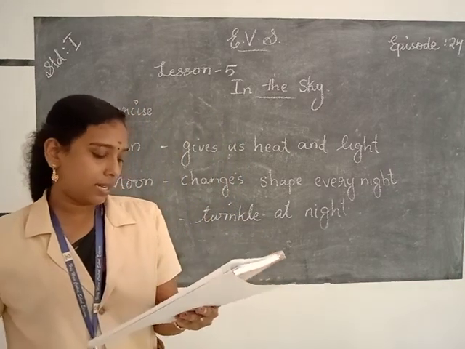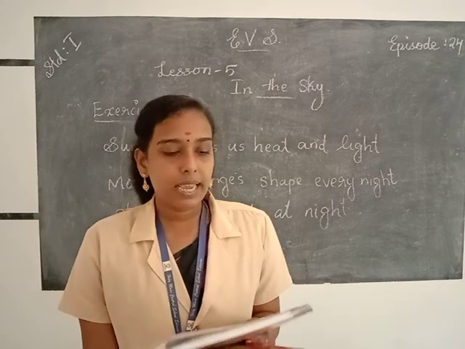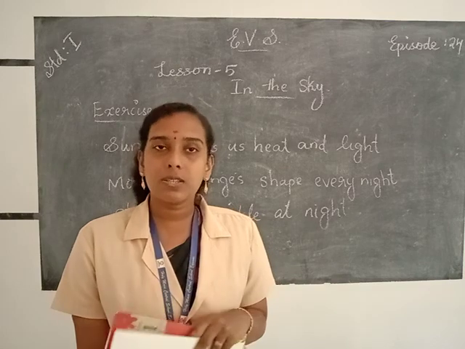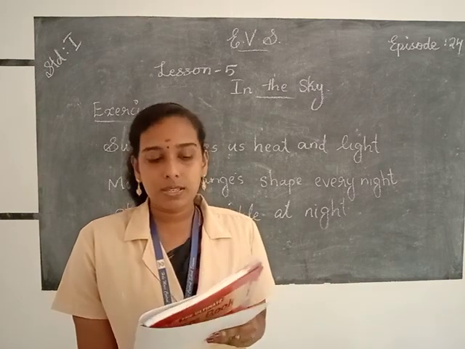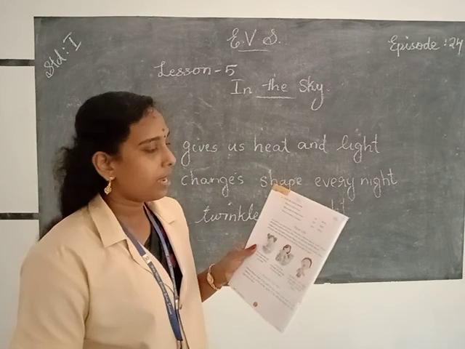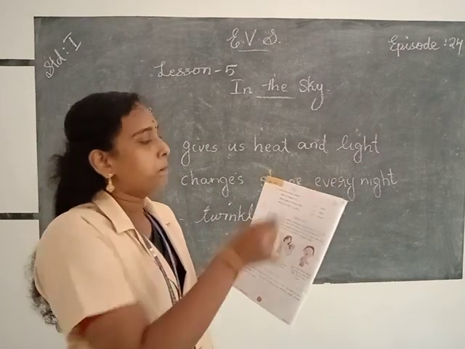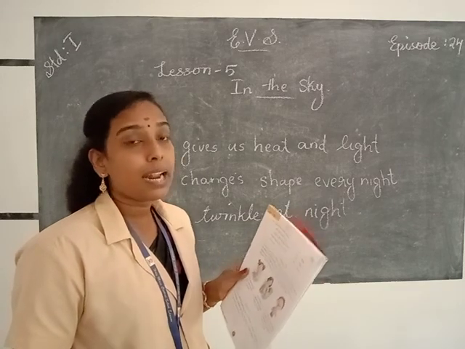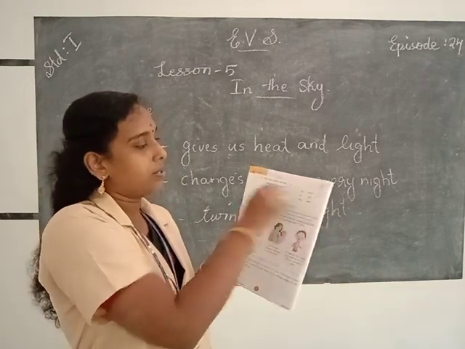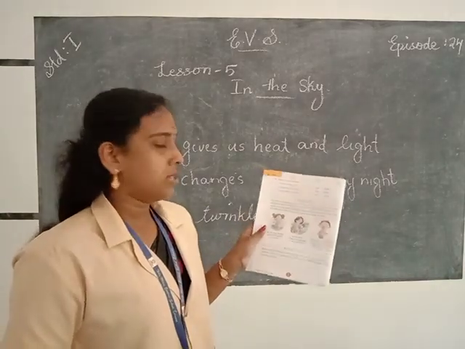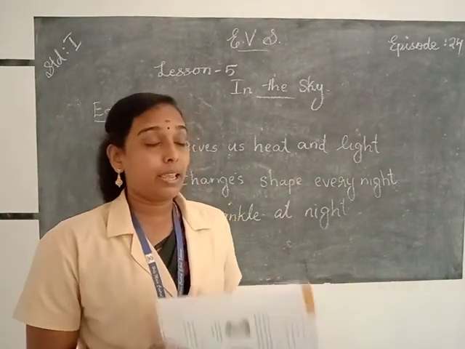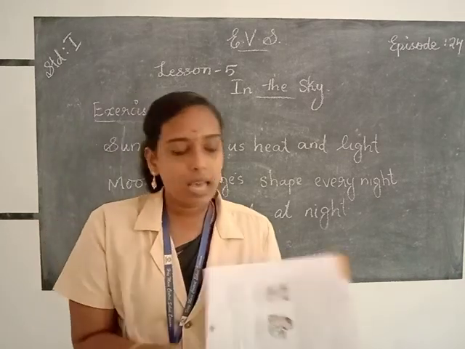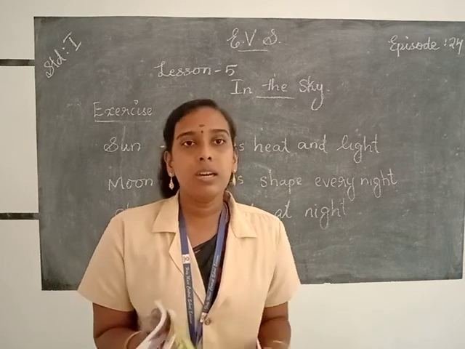Circle the correct answer. And the first question. Which is closer to us, the sun or moon? Sun is a star which is closer to our planet Earth. So you circle the word sun. Then when does the moon shine? The moon shines in the night sky. So circle the word night. Which are many in numbers, stars or moon? The stars are many in numbers in the night sky. So circle stars. So these are the answers of exercise questions given in your textbook.